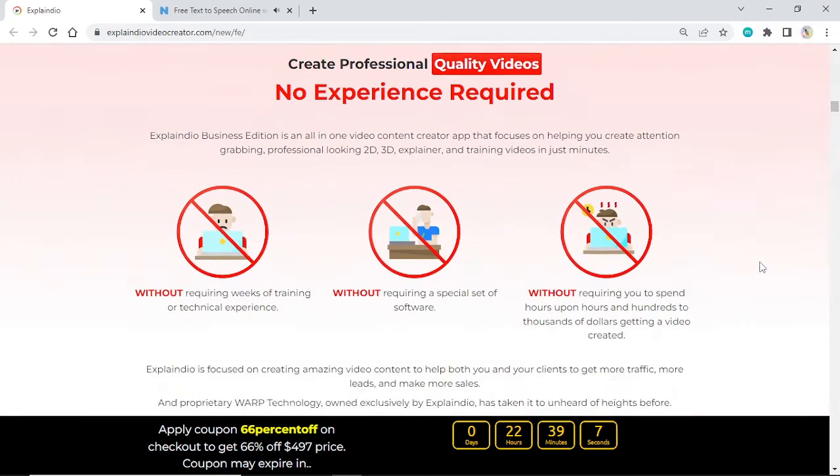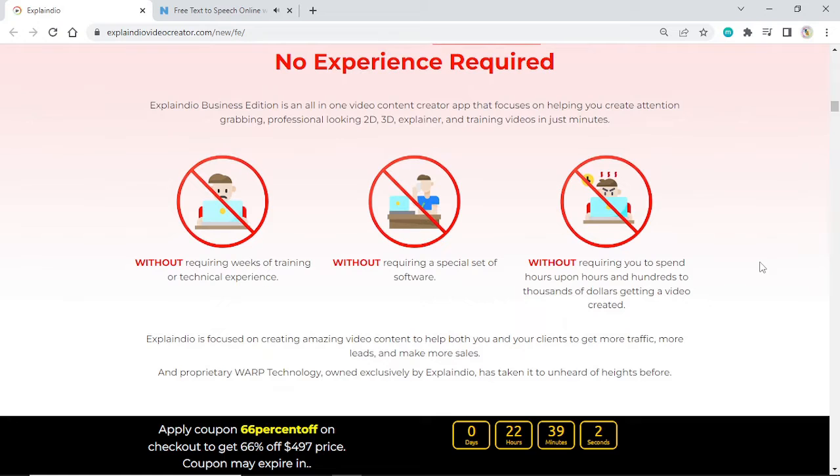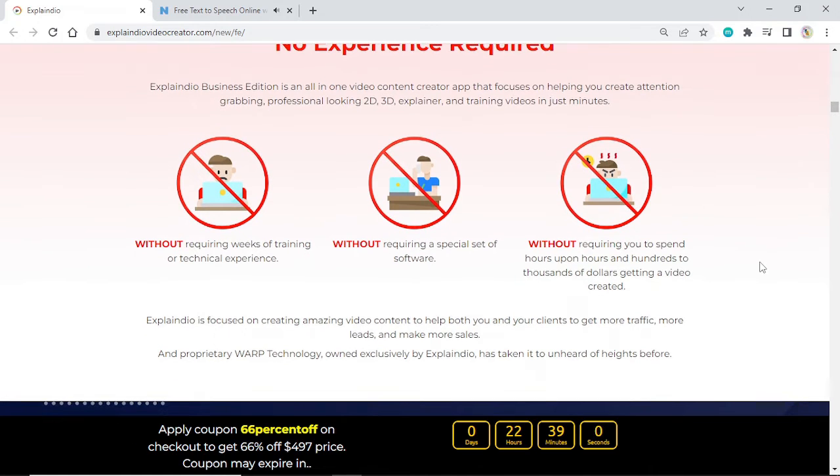Create professional quality videos, no experience required. Explaindio Business Edition is an all-in-one video content creator app that focuses on helping you create attention-grabbing, professional-looking 2D, 3D, explainer, and training videos in just minutes. Without requiring weeks of training or technical experience. Without requiring a special set of software. Without requiring you to spend hours upon hours and hundreds to thousands of dollars getting a video created.